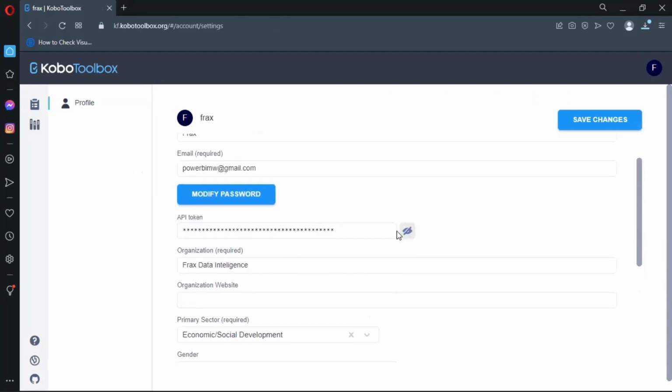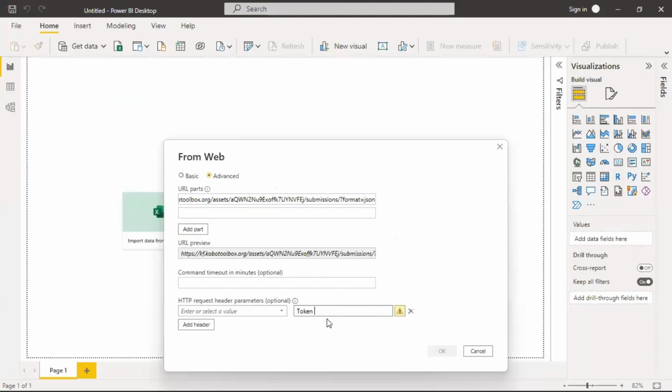Here, you see, this is the API token now. You copy it and you paste it after. So you type token, put a space, and you paste the API number. Now for the value here, just type authorization. And then you're good to go.